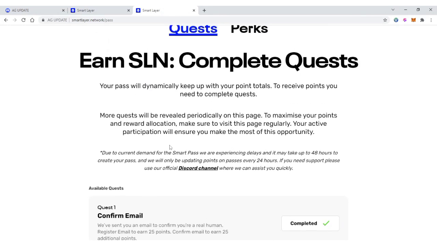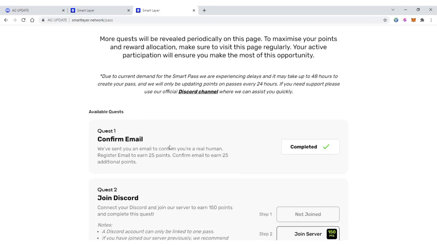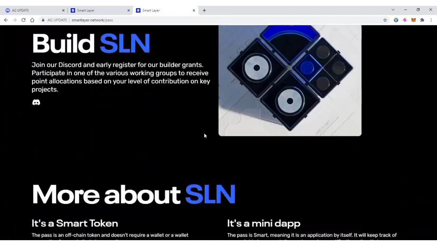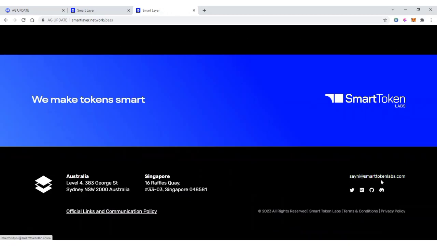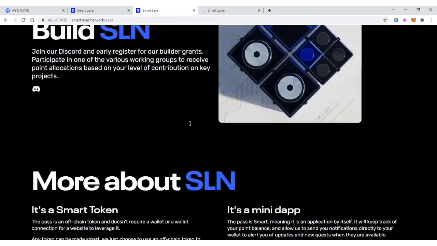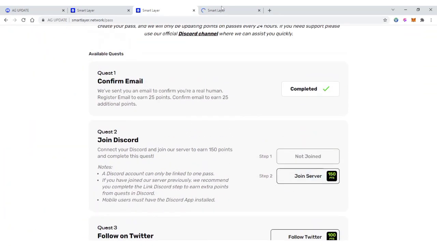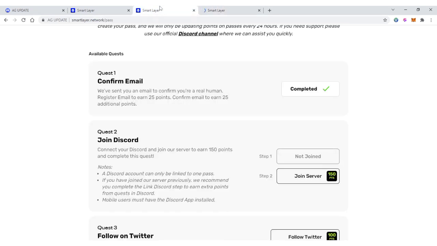Now we need to join their Discord first, and for you to join, you need to look for their Discord handle. Okay, look at it here. I'm going to drop it in the description of this video for easy access. Now I'm just going to join their Discord channel first, then I'm going to come back here and click on join server. Just wait for it to process.